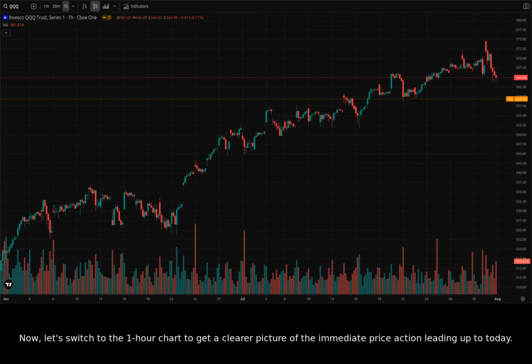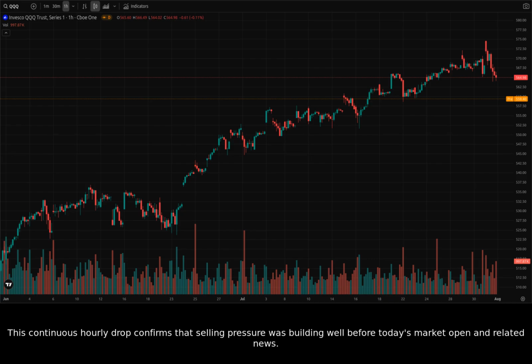Now, let's switch to the 1-hour chart to get a clearer picture of the immediate price action leading up to today. Looking at the last 24 hours of trading on July 31st, we see a distinct downward trend emerging. From the high of 574.63 early in the day, QQQ steadily declined, closing the day around 565.00. This continuous hourly drop confirms that selling pressure was building well before today's market open and related news.